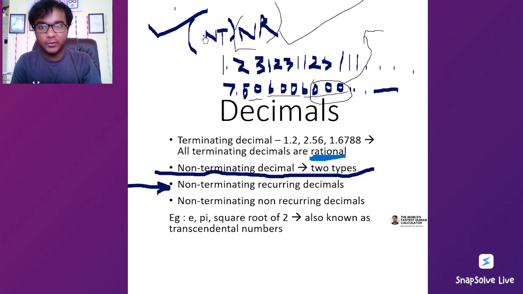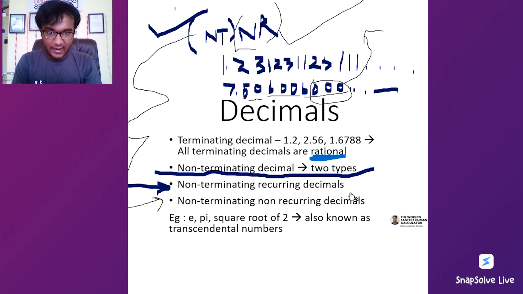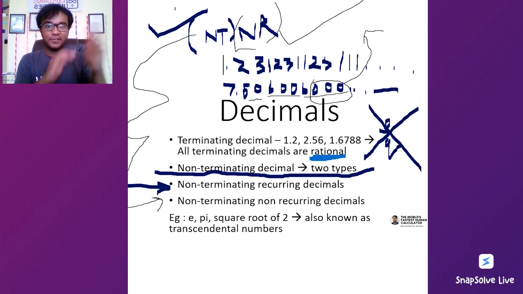Yes, they are non-repeating too. So hence they are non-terminating, non-repeating, and most importantly, cannot be written in the form of p by q. Absolutely not.